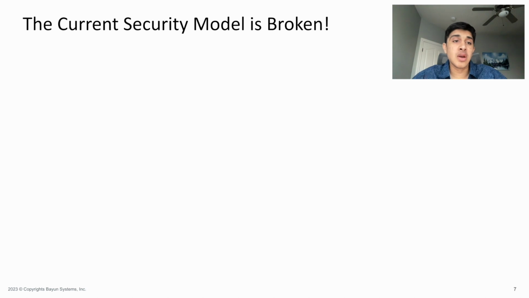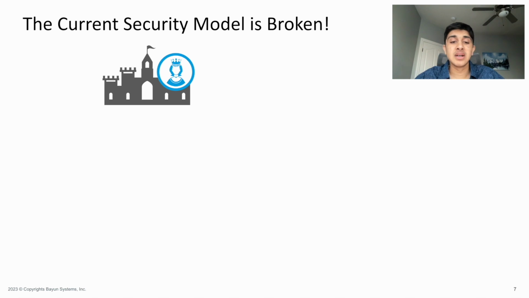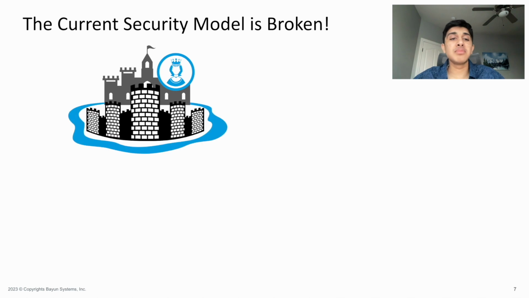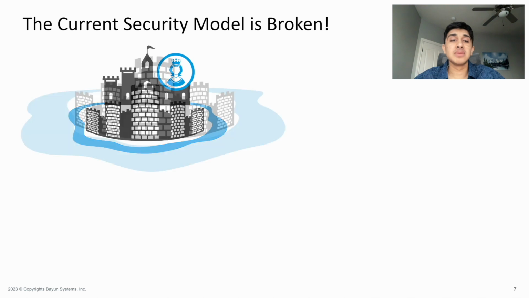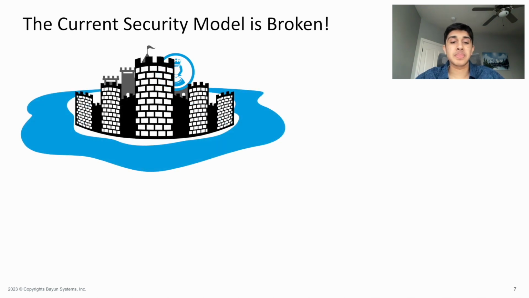This leads to today, where we believe our current model is broken. We argue that it's broken because of how it protects data. The security industry has evolved to protect the perimeter, or around the data. I'll explain this using the analogy of a princess inside a castle. Today's model, assuming the princess is the data, argues for building walls and moats to protect the princess. If that is not enough, we scale up to bigger walls and deeper moats. However, this model is flawed and impractical because it relies on one central assumption: the princess doesn't leave the castle.